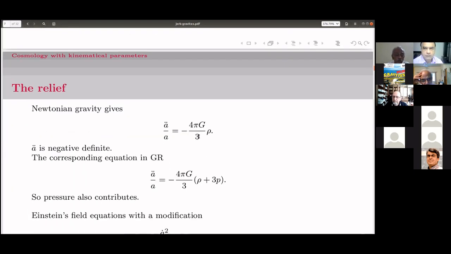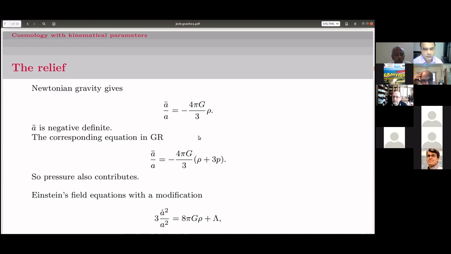So, to start with, we started with a disbelief because as we showed in the Raychaudhuri equation, a double dot by a is a negative definite object, and this is true for Newtonian gravity: a double dot by a is equal to minus 4 pi G over 3 times rho. Rho is a positive definite object, which is the density of matter.